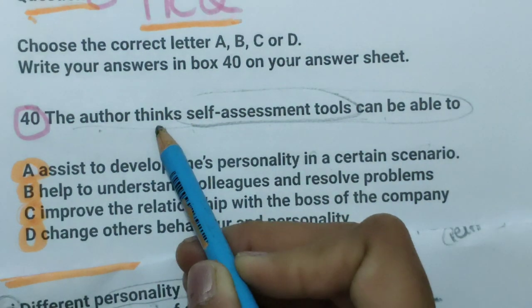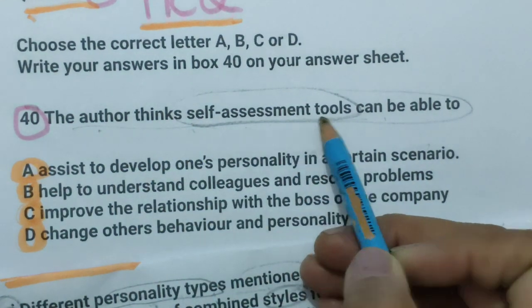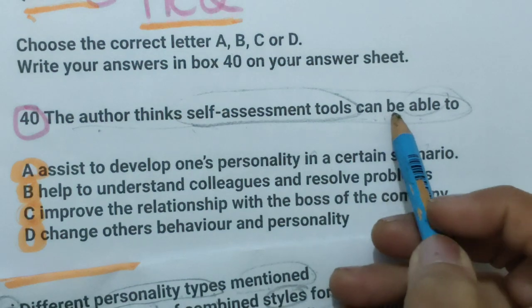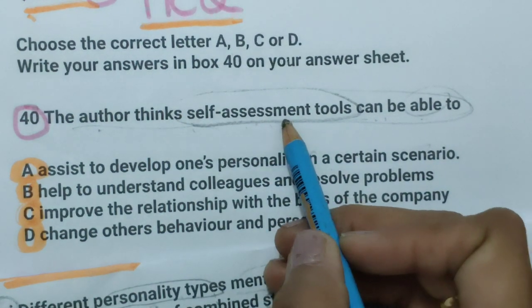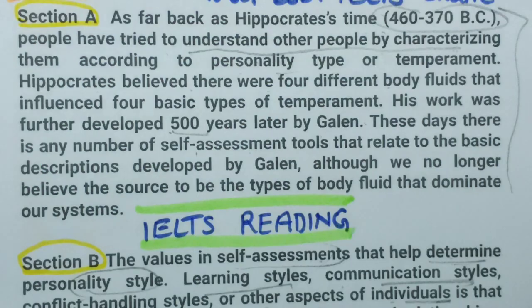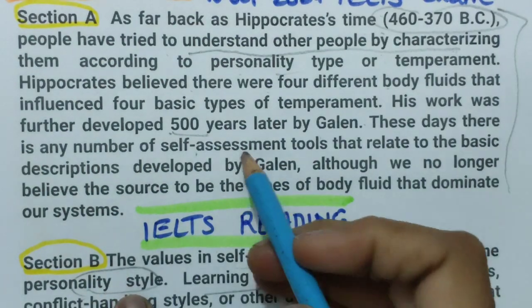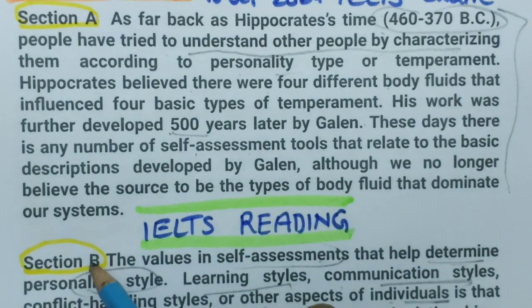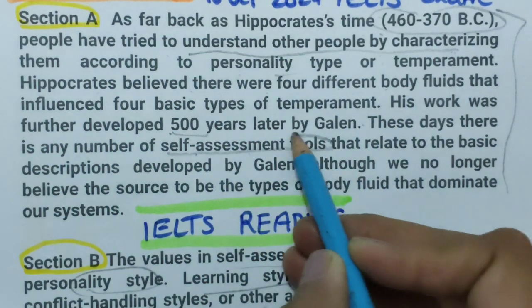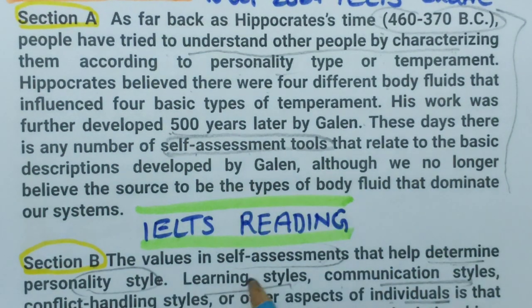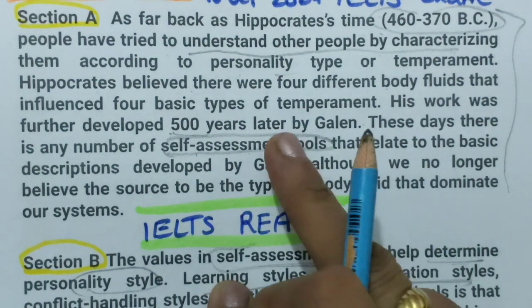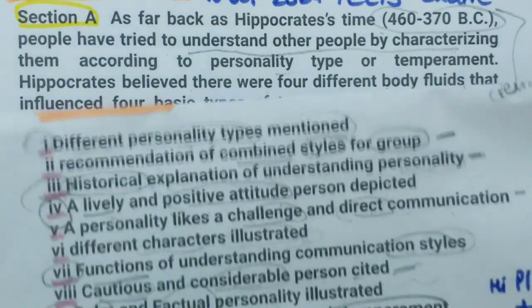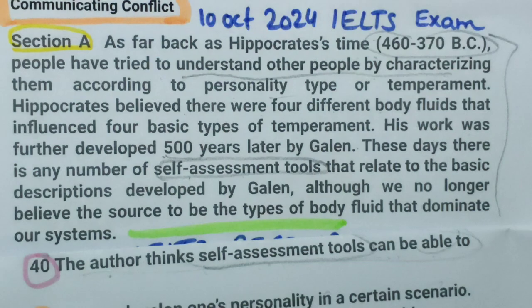The author thinks self assessment tools can be able to, okay, what can they do? Self assessment tools, that we have already read in the first or second paragraph they were talking about. So here in the A paragraph, and this is the B paragraph, self assessment tools is here. Okay, and here also they were talking about self assessment, but we will read this because we are looking for, just a minute.